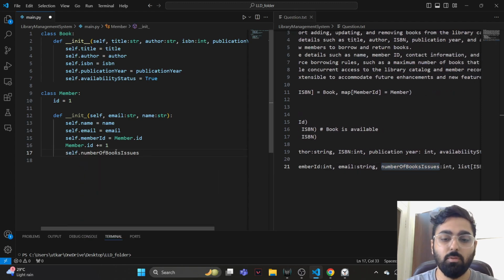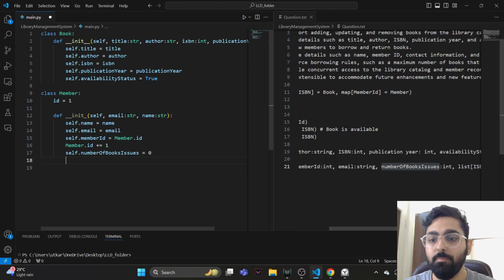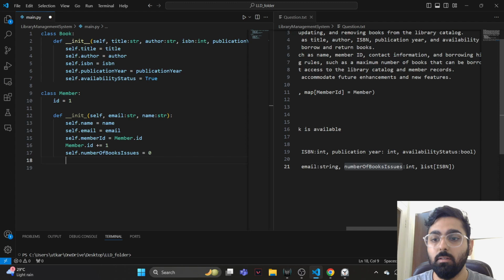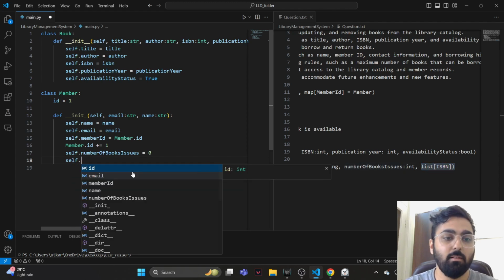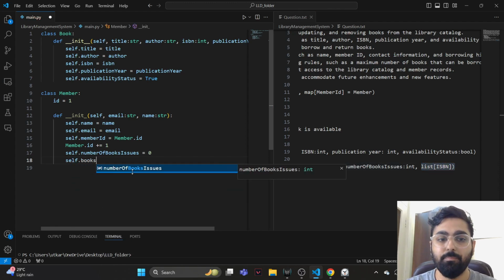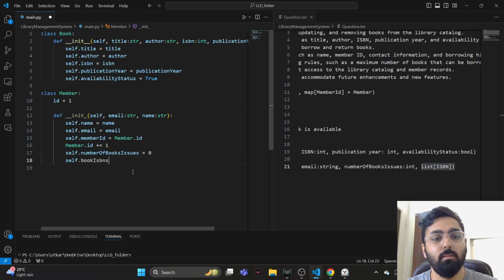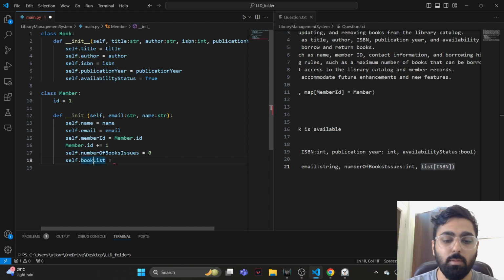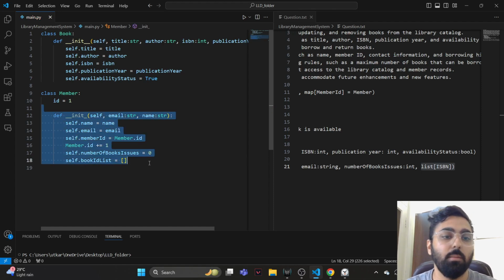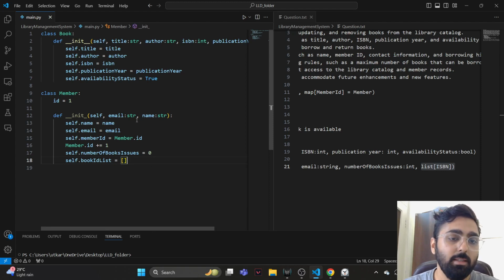And then we have the number of books issued, right? Self.number_of_books_issued is equal to 0, and of course we have the list of ISBNs, right? Self.books, book ID, book ISBN, book list. Let's just call it a book list, and we have maybe book ID list, right? And then here it's basically an empty list. So I think that's the member class.